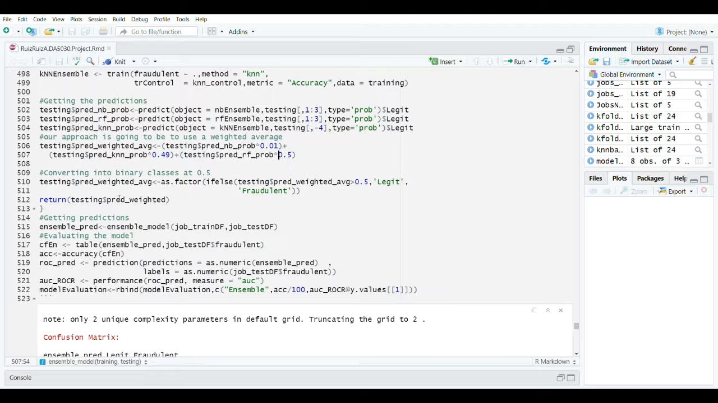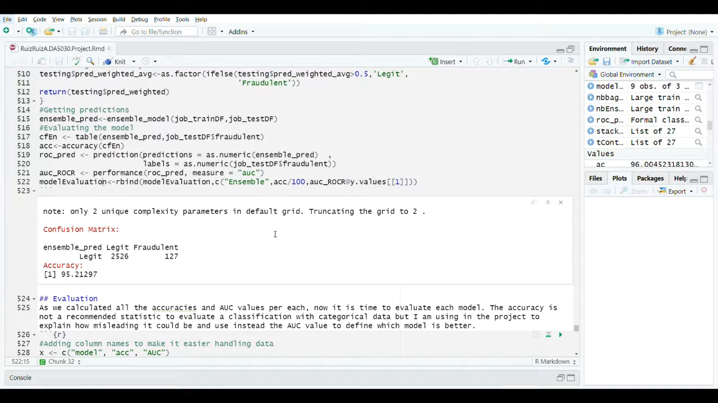And then we are going to identify the legit ones and the fraudulent ones from our weighted average prediction, and we are going to return that. Here is where we call our ensemble and make the prediction, and after that here we are going to create our confusion matrix and store the accuracy and the AUC in our data frame.